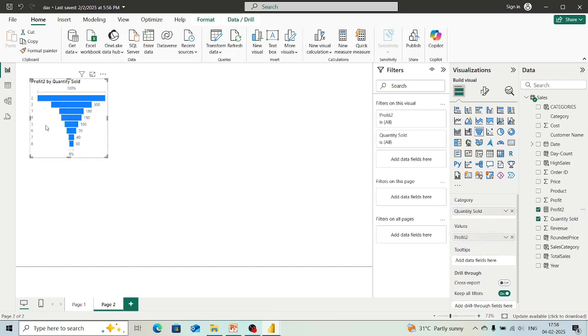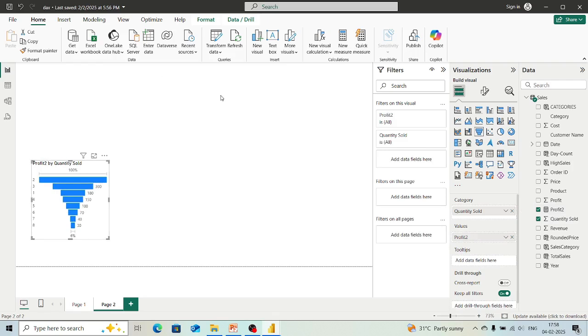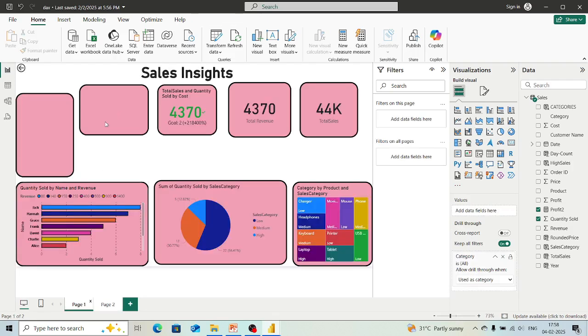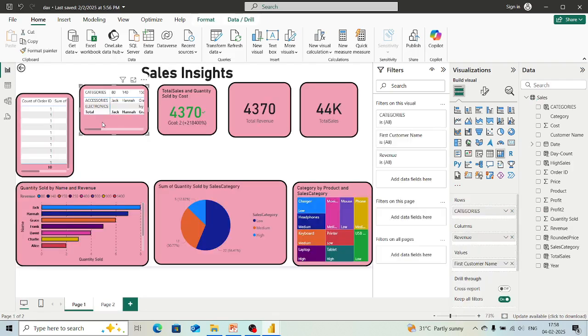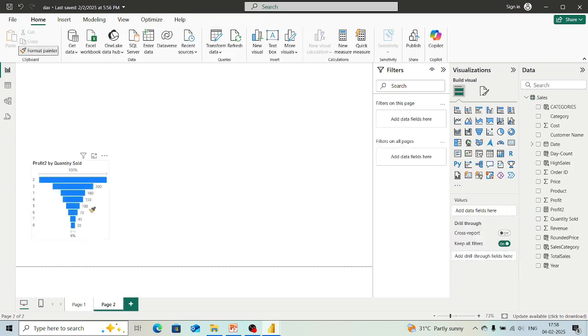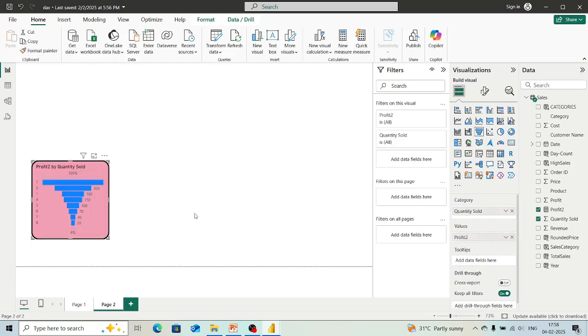So here it has created this chart. Now it depends on what our requirements are. Based on that we are going to create the visualization or dashboard. According to that we will come here. It is taking time. We will select this format painter, go to this page and apply it over here. So now it has also changed. We can change the name according to whatever our needs are.